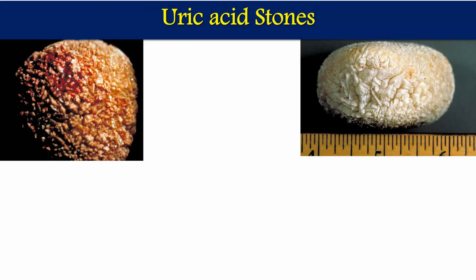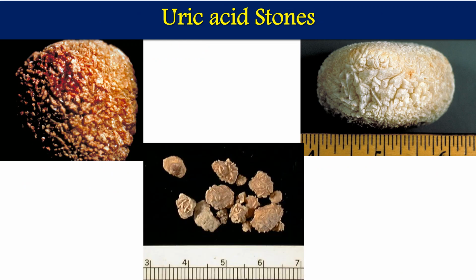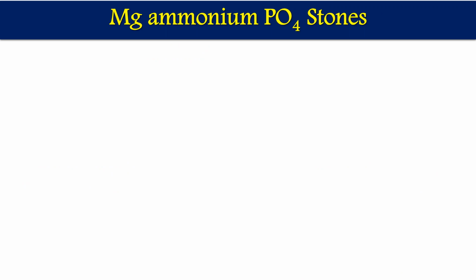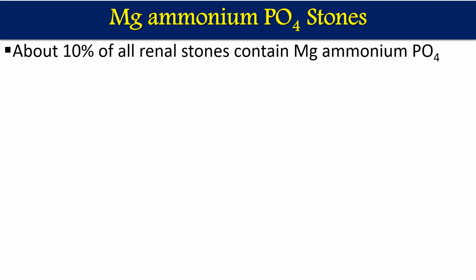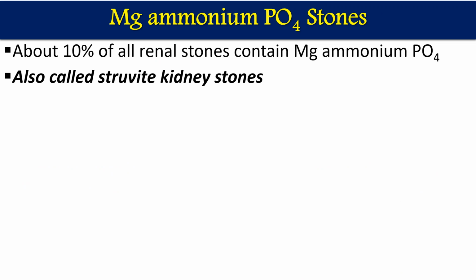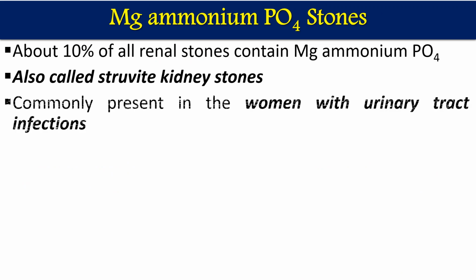So these are some of the pictures of uric acid stones. You can see the size varies. The third category of stone is magnesium ammonium phosphate stones. Roughly 10% of all kidney stones belong to this category, and this is also called struvite kidney stones.